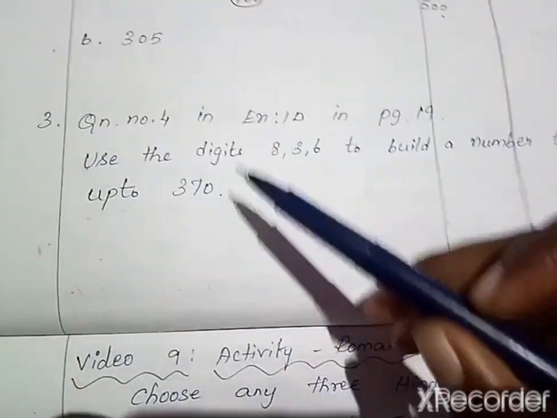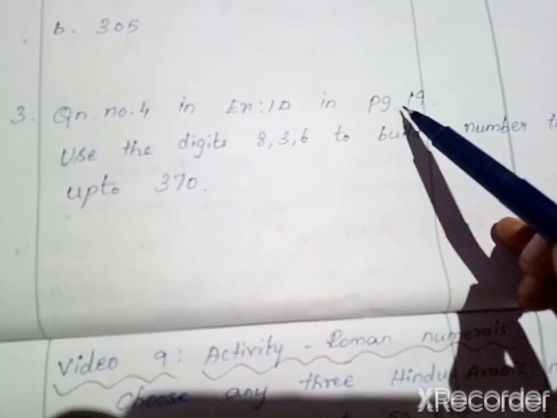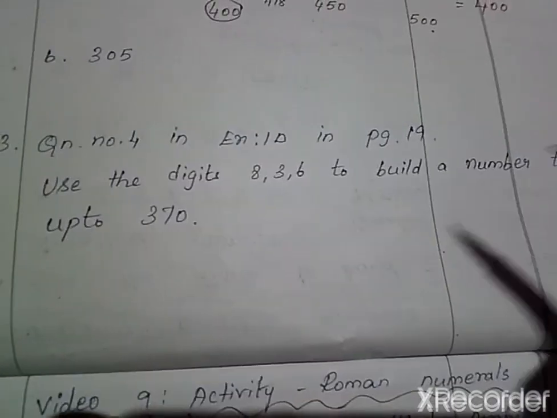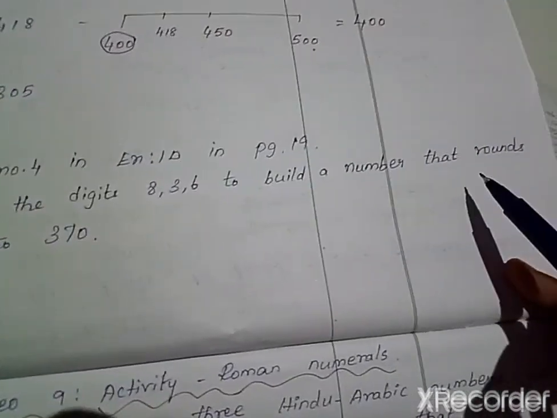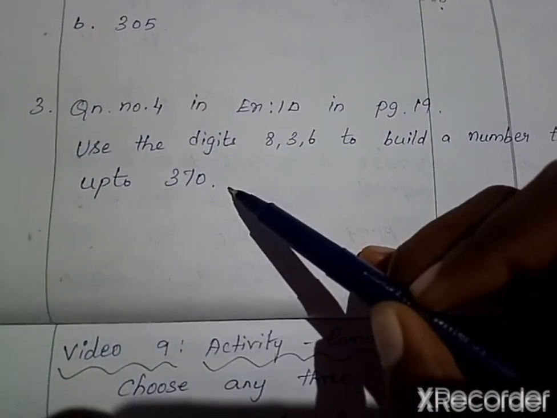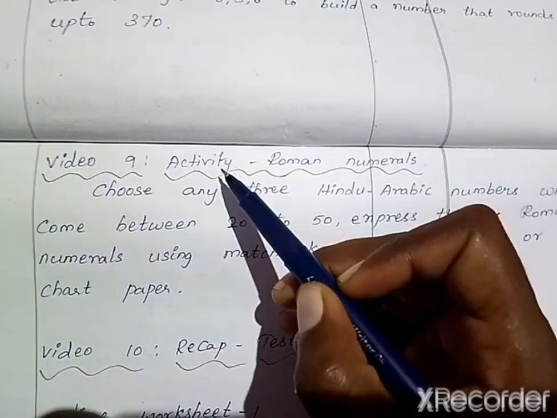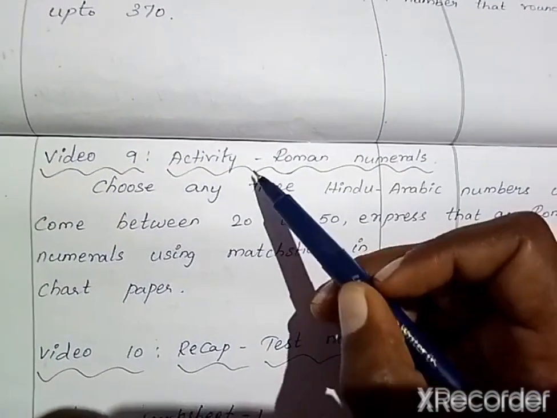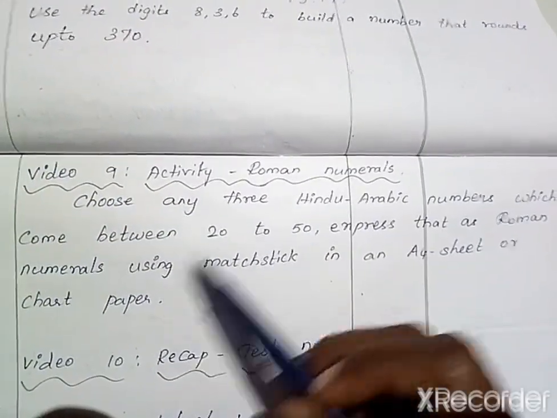Then question number 3 is you have to complete question number 4 in exercise 1D on page number 19. Use the digits 8, 3, 6 to build a number that rounds up to 370. So in video 9 we have discussed Roman numerals, where an activity is given for you. This is your activity, you have to complete this.